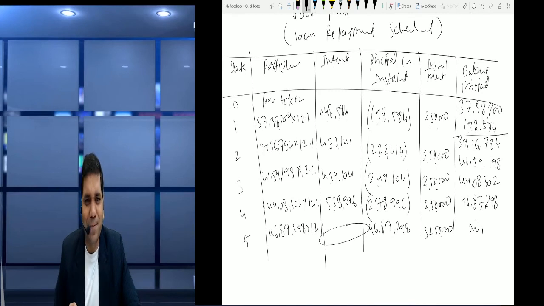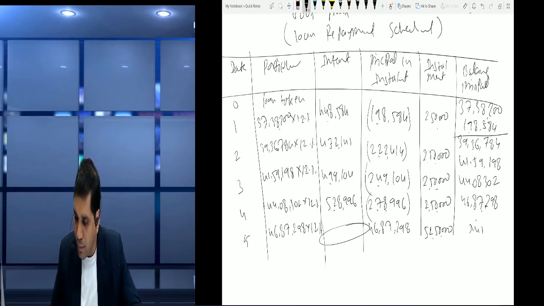Mostly same amount आएगी. But we should calculate the difference, right? So अगर आप इसके ऊपर लगाओगे 12%, तो कितना आता है? 5,62,475. Okay, and let's see the difference. 52,50,000 minus 46,87,298.